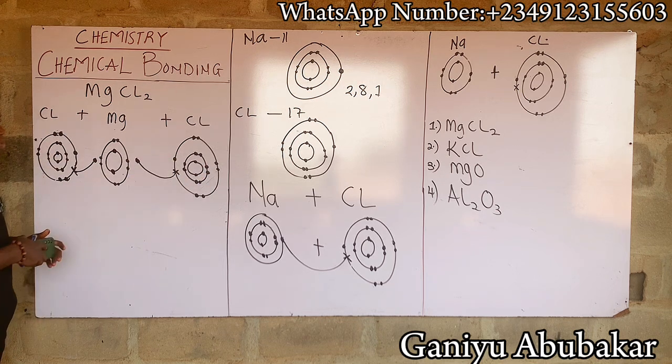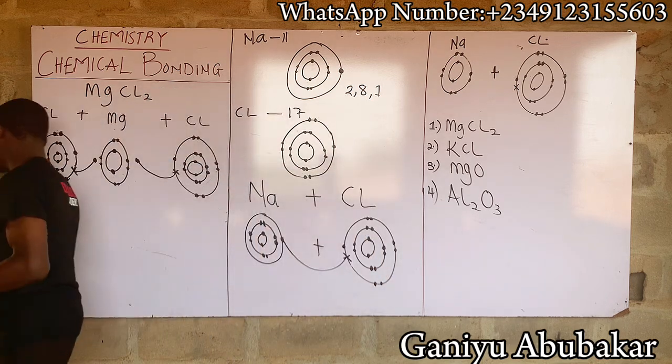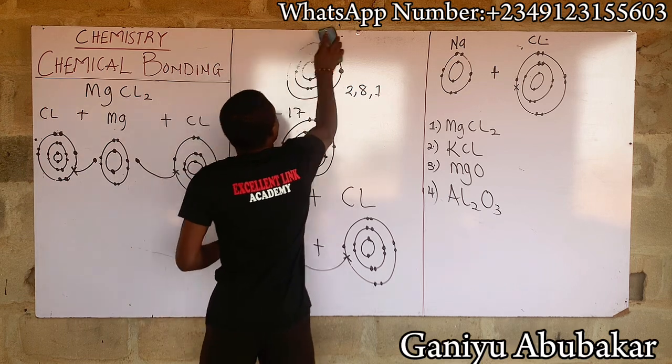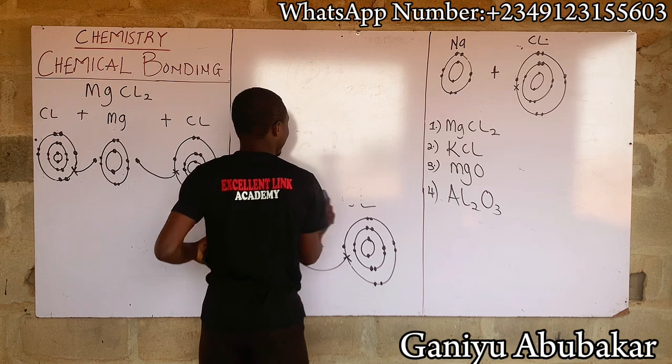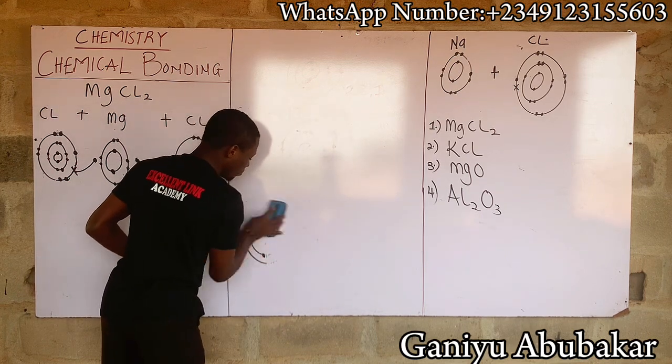Let's do number 2. Let's look at aluminum. Let's do number 4. Aluminum 2, oxygen 3. Let's see how we get that one done. For my aluminium, I have 2 aluminium there. Let's combine the 2 aluminium with the 3 oxygen, right?